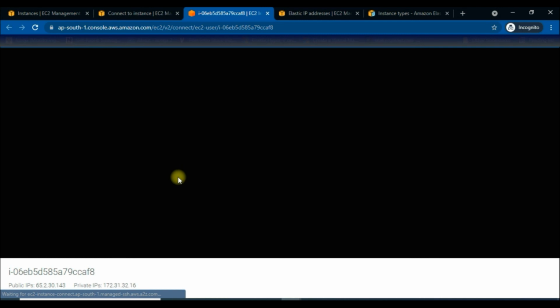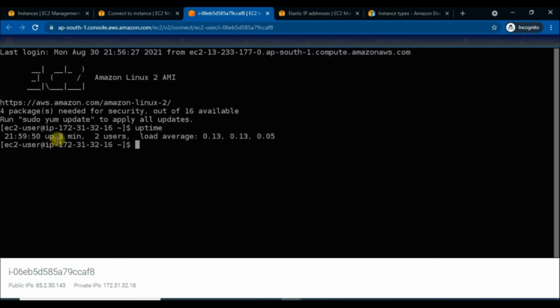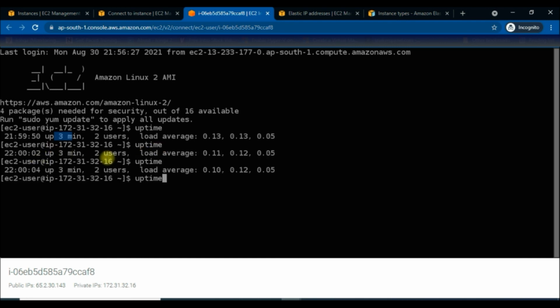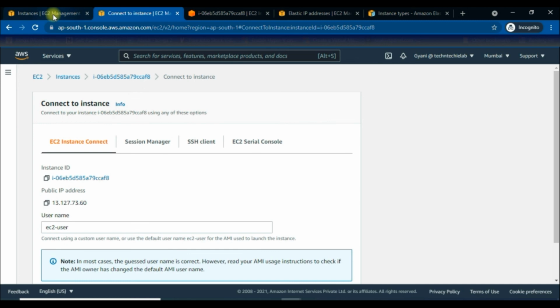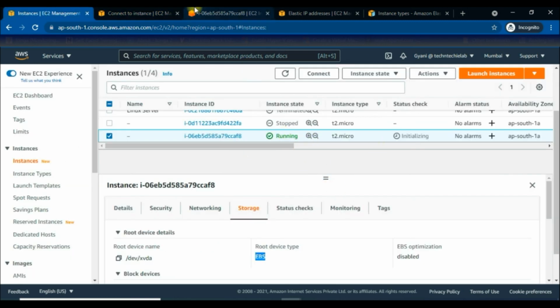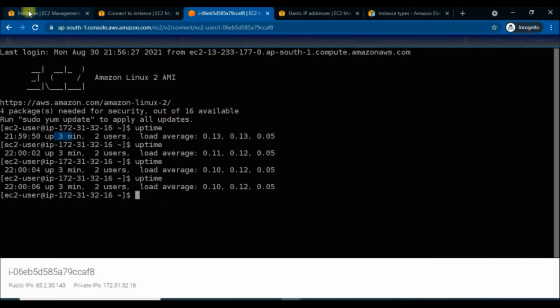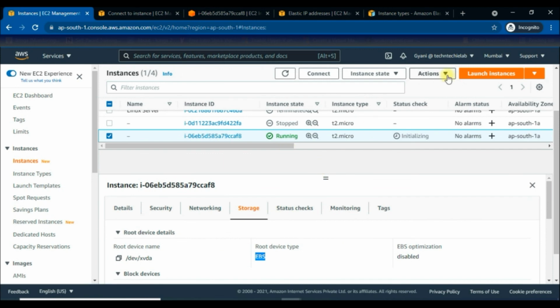Let's connect to the instance and run the uptime command again. And yes, we get up for 3 minutes because that was really quick. So the basic idea is that even though we have stopped the instance by hibernating it and restarting it, from an operating system perspective, the instance was never stopped. Actually, it was hibernated, and therefore the uptime command gives 3 minutes because it has never been stopped from an operating system perspective. And here it is about the EC2 hibernation.